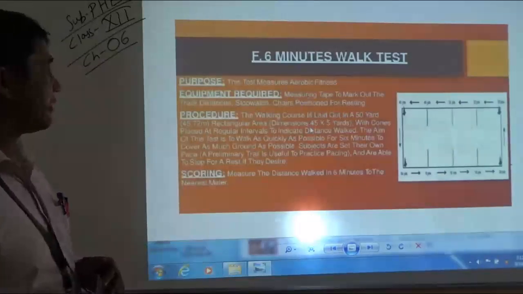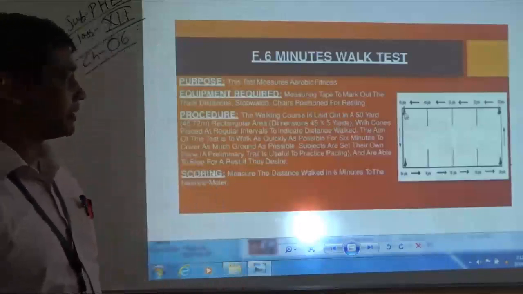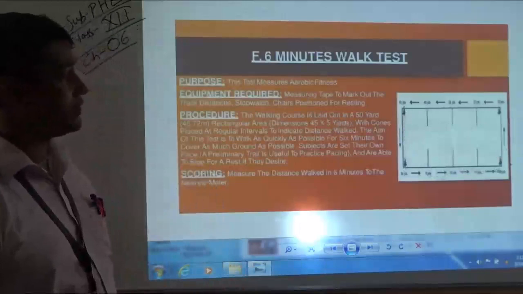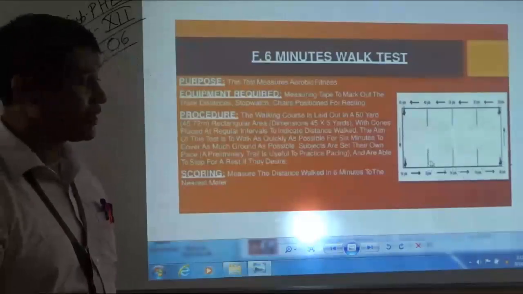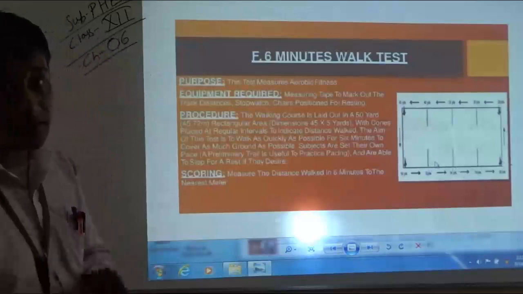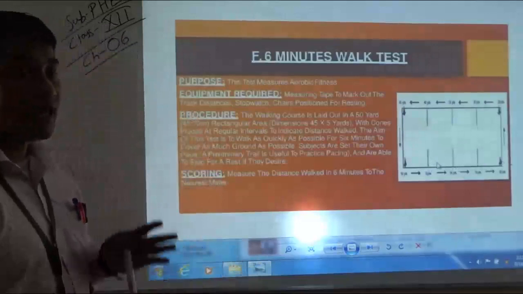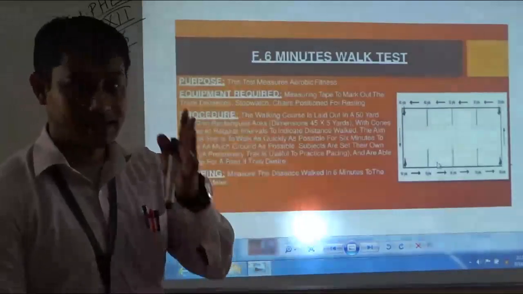So students, there will be a 45-yard track being made. Just see, the total distance is 45 yards, and after every 5 yards a cone is placed so that the subject can know how much distance has been covered.